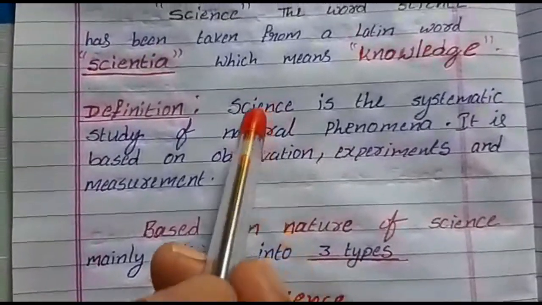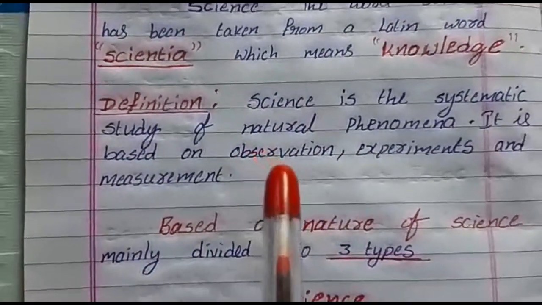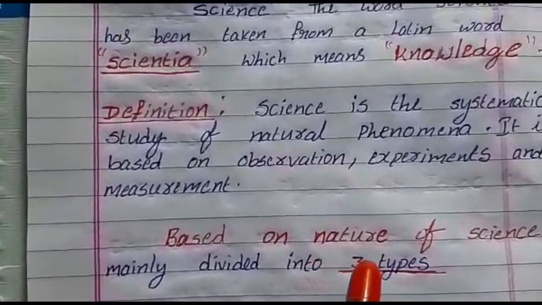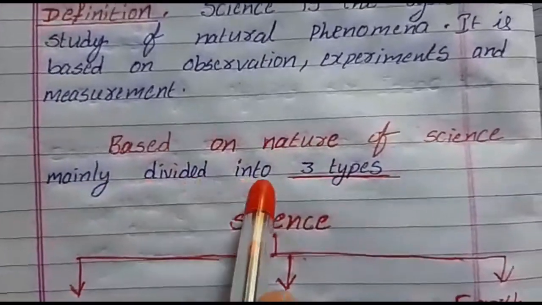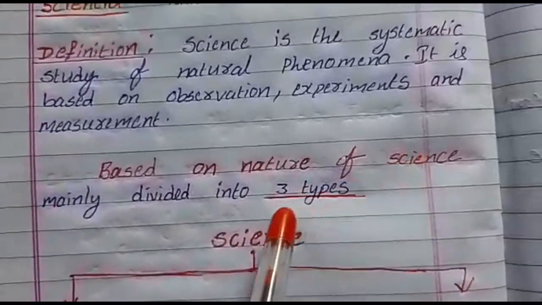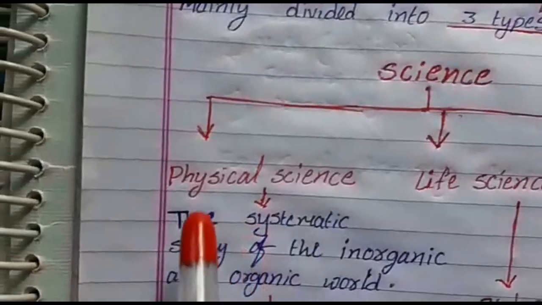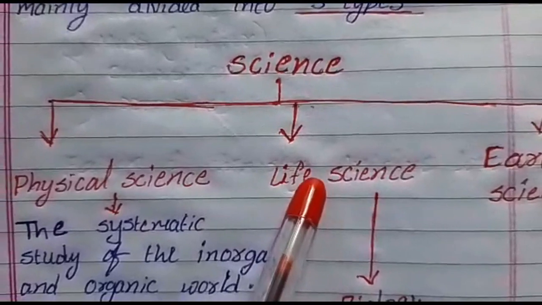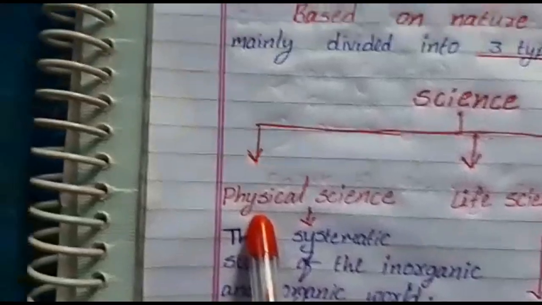This science has three main branches. Actually, science has so many branches, but in the school section we mainly discuss three types based on the nature of science. What are the three types? The first one is physical science, the next one is life science, and the third one is earth science.